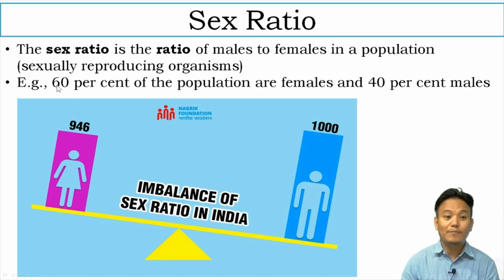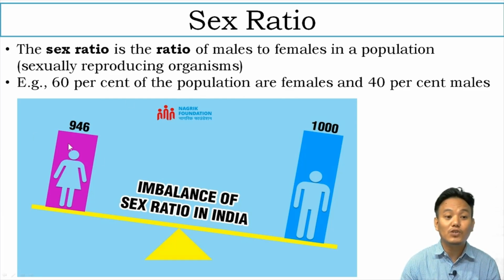For example, 60% of the population are females and 40% are males. Let us say hypothetically there is a jungle in which there are wolves. If we try to see the sex ratio of wolves within that jungle, you can say that 60% of the population are female wolves and 40% are male wolves. That is a sex ratio.